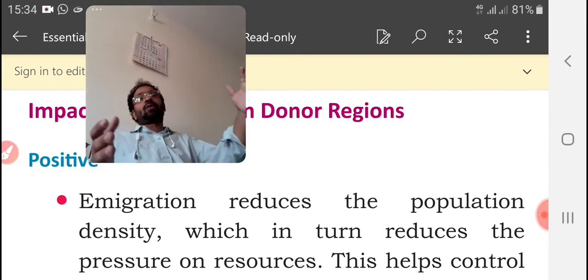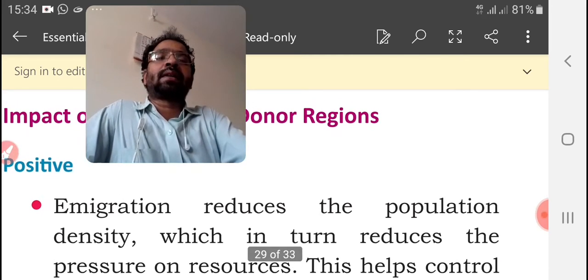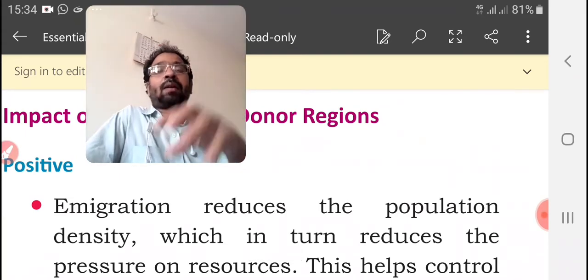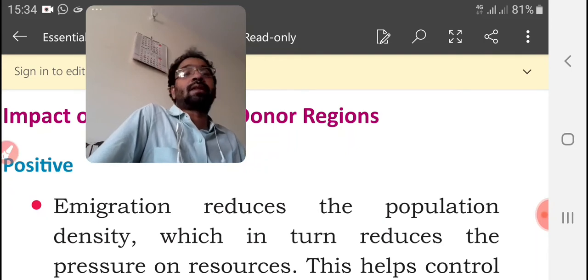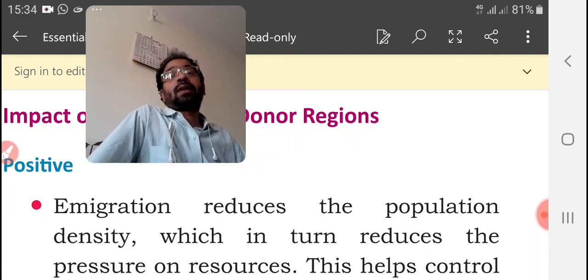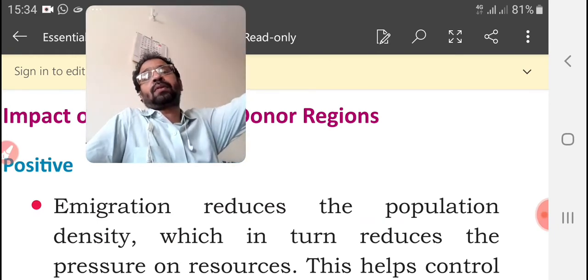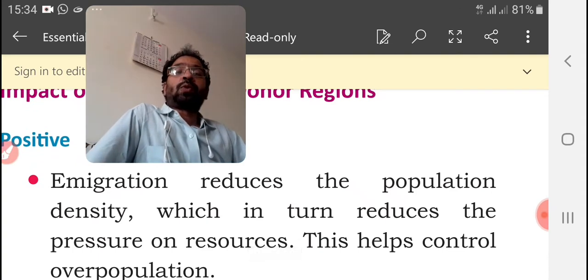Suppose they are in India, then he or she is added to the number of Indian people. When he or she is outside the country, he or she is counted with the other country's people, and here it gets minus. So population density is decreasing, which in turn reduces the pressure on resources.